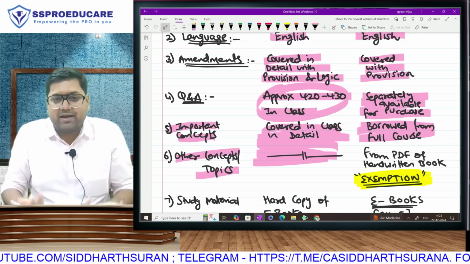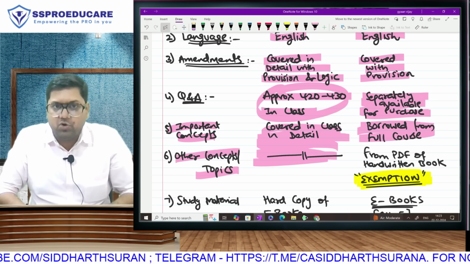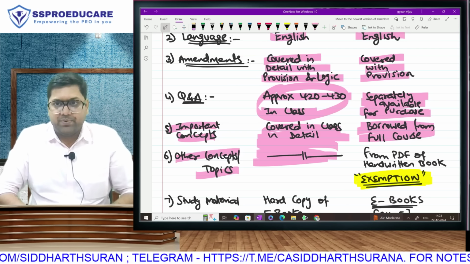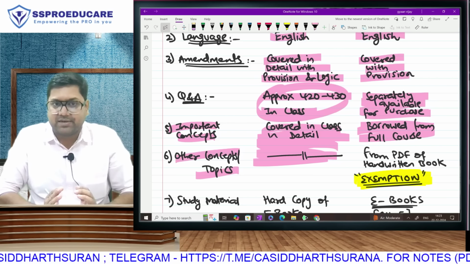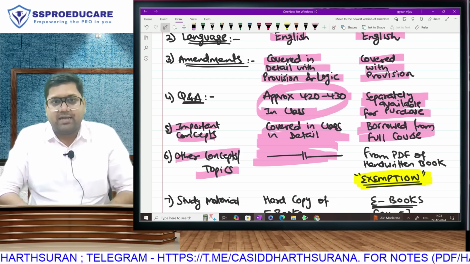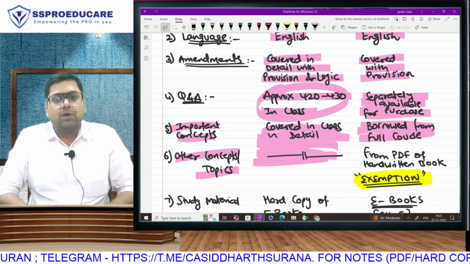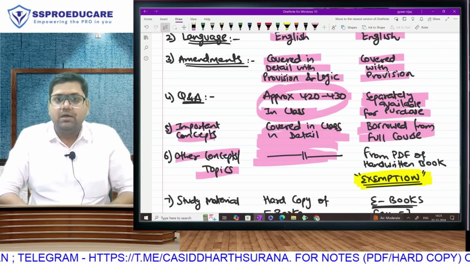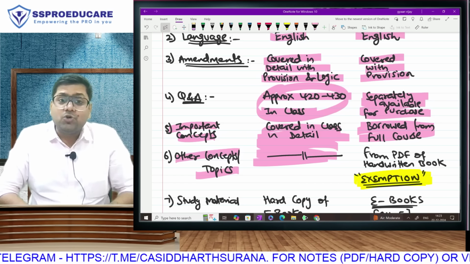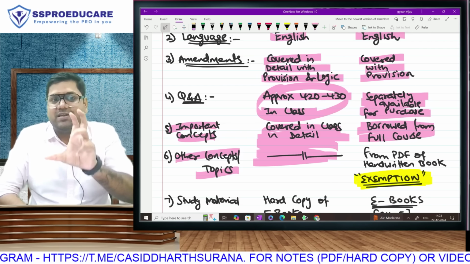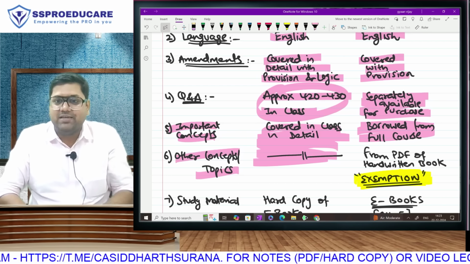So claiming the credit of rank of a student, I don't know to what extent it is appropriate, but as far as my subject is concerned, if my student is getting an exemption, then somewhere we very happily tell the whole world that we have more exemptions than anybody else. And therefore, to keep the positivity, the name of my handwritten revision book is Exemption.